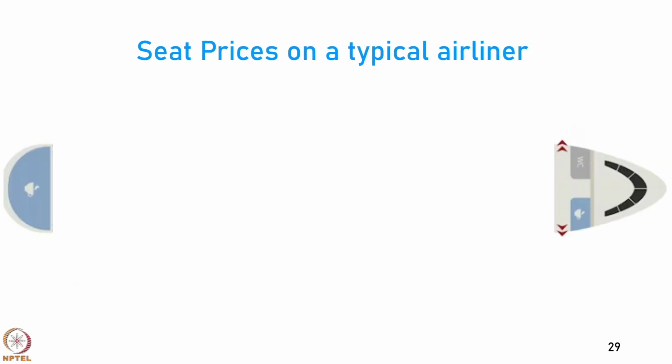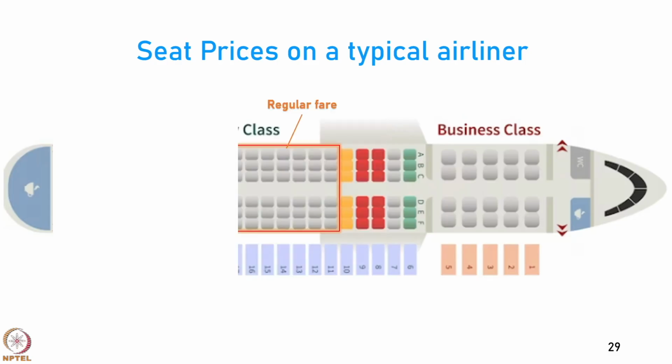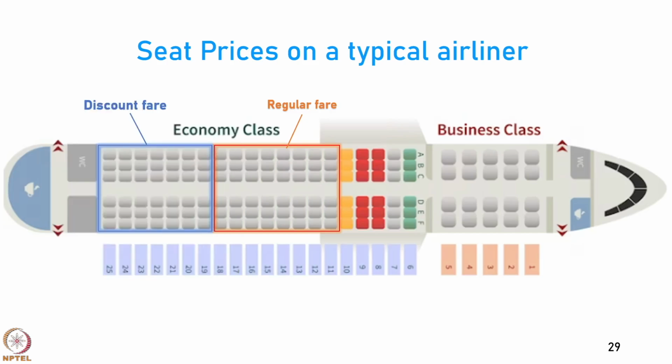In a typical airliner, that is how the seats are priced. You have the business class where you have the highest possible fares, and then you have something called a premium economy. Then you have a regular class. Now here in the economy class also there is a regular fare, then there is a discounted fare. Okay? So you can see this is the price differentiation. You have a business class, you have a premium economy, and then you have economy, but in economy also you have regular fare and discounted fare.